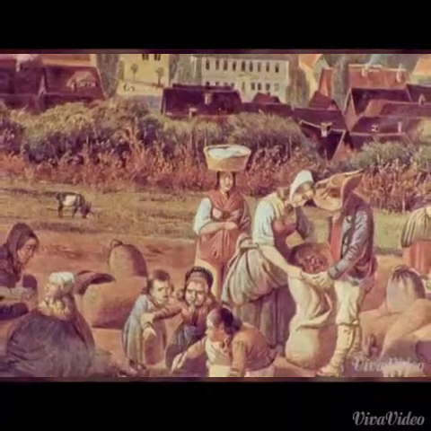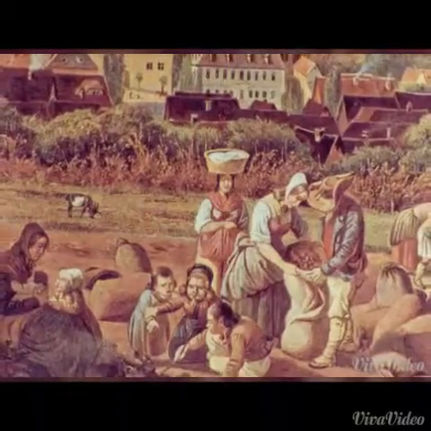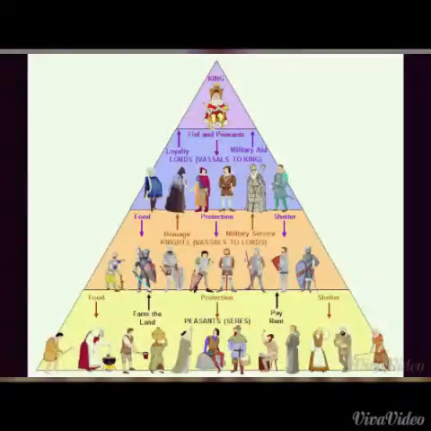Finally, peasants filled in the bottom of the triangle. They owned no land and were basically not part of the feudal system. Many of them worked on land owned by nobles or vassals.